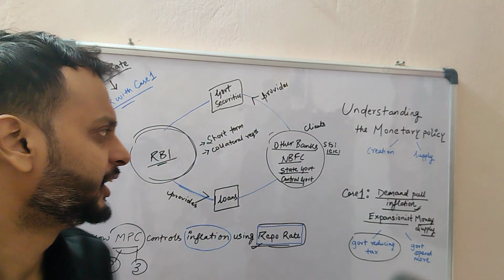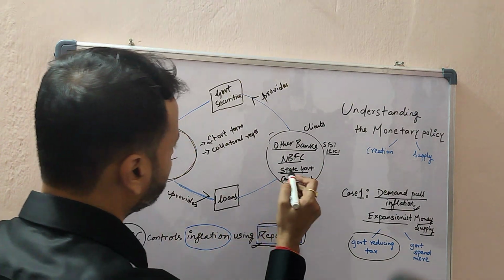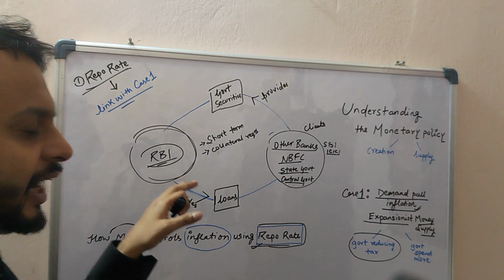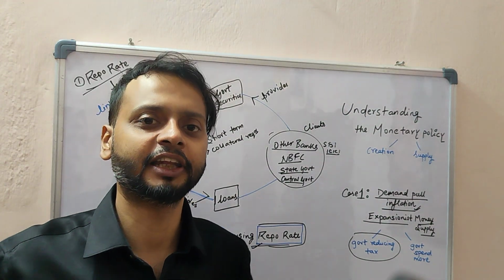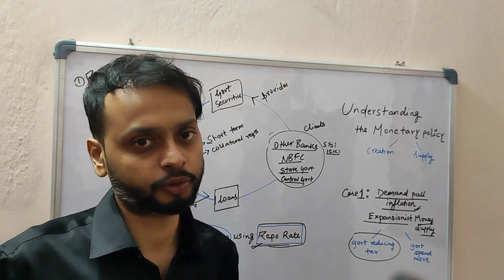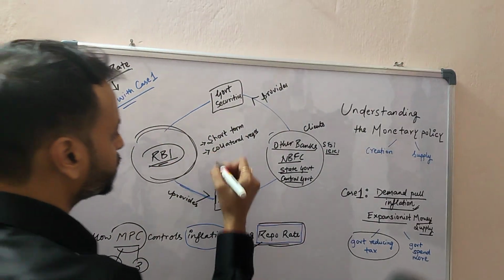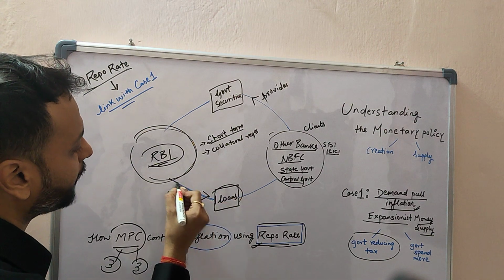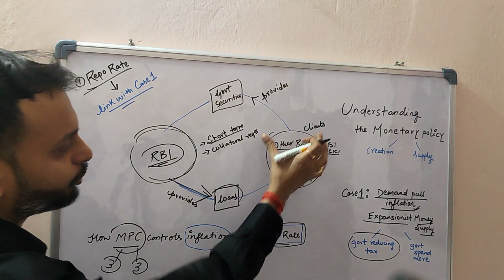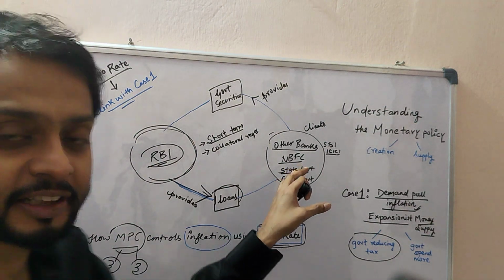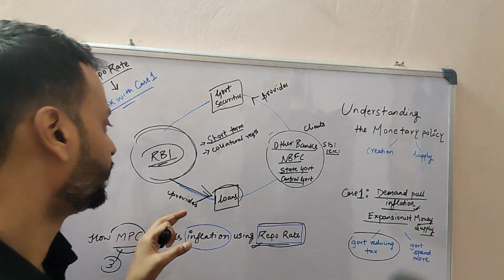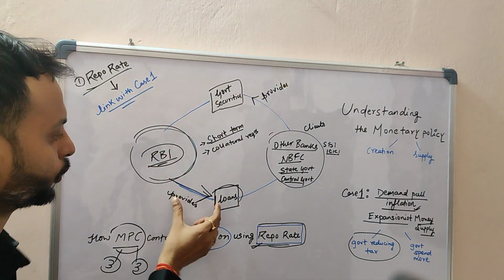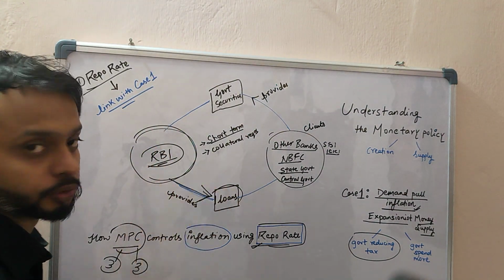In a similar way, these banks go to RBI because RBI is our central bank. So they will go to RBI and ask for money when they have very few deposits in their account. So these are actually short-term loans. These are short-term loans given by RBI to these bodies, these clients. Even state governments can go to RBI and ask for money in the form of a loan. So RBI will provide loans.